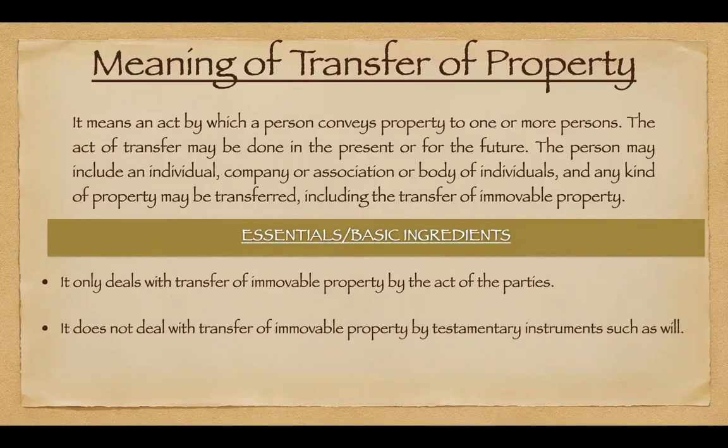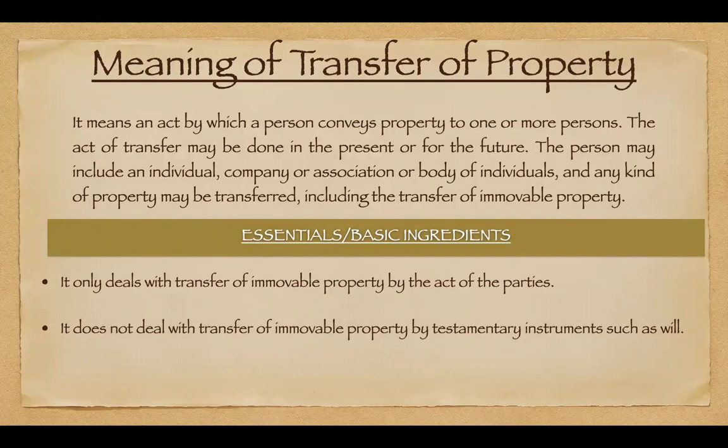What does this mean? The Transfer of Property Act prescribes the laws for the transfer of immovable properties, and to some extent a few sections state about movable properties also, but basically it deals with the transfer of immovable properties, not movable properties or any other properties.